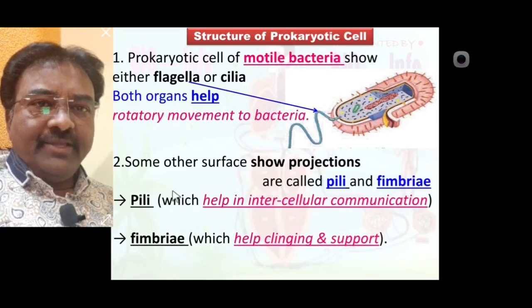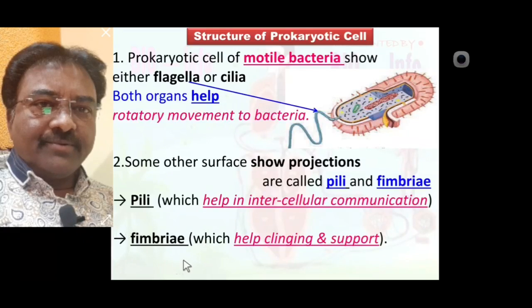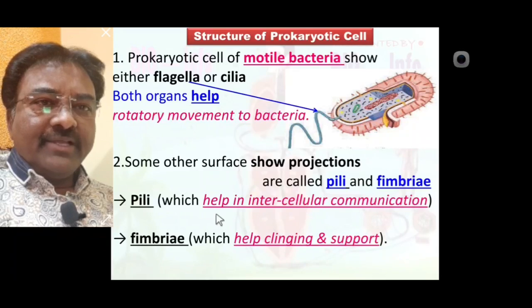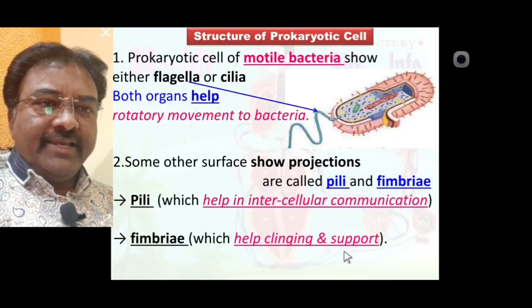Here note, pili and fimbriae provide important functions to the prokaryotic cell or bacteria. Pili help intercellular communication, while fimbriae help clinging and support.